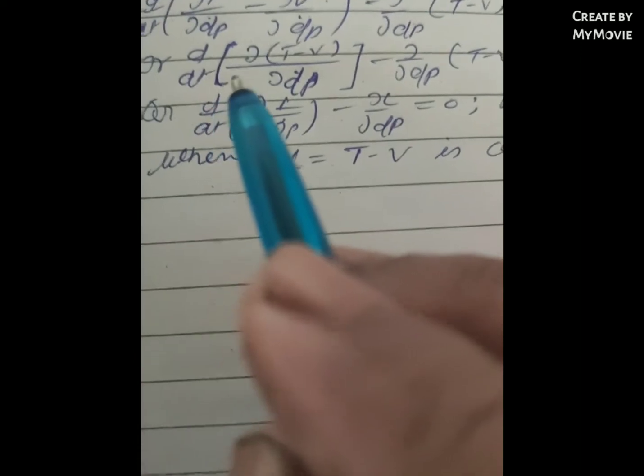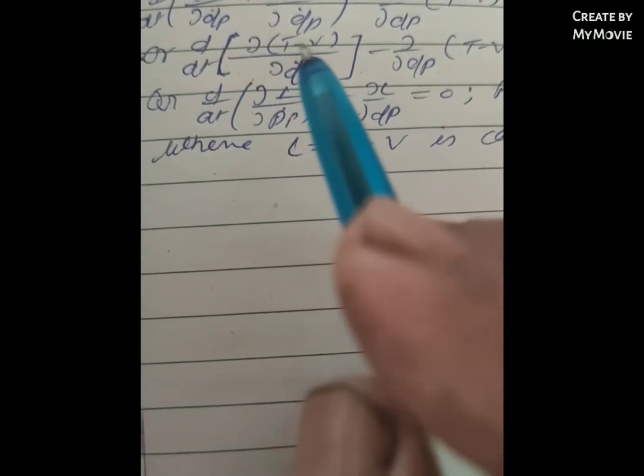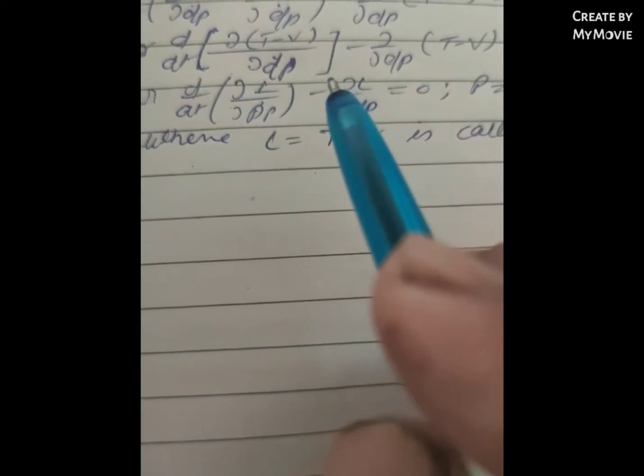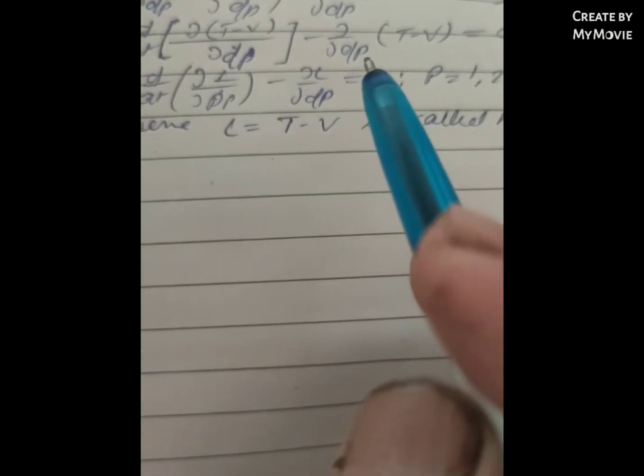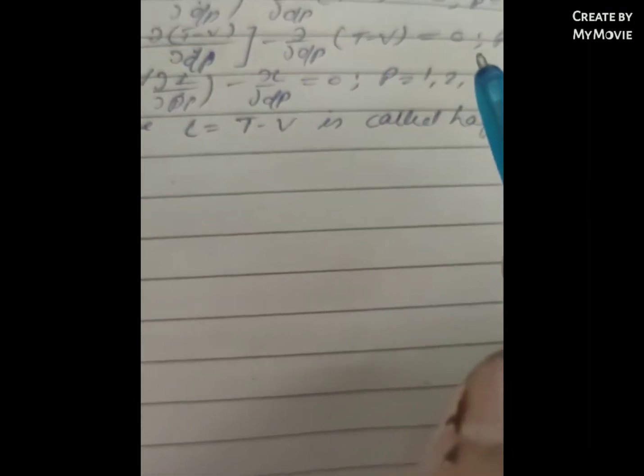So d/dt of [∂/∂q̇ρ (T minus V)] minus ∂/∂qρ (T minus V) is equal to 0, ρ varying from 1 to n.